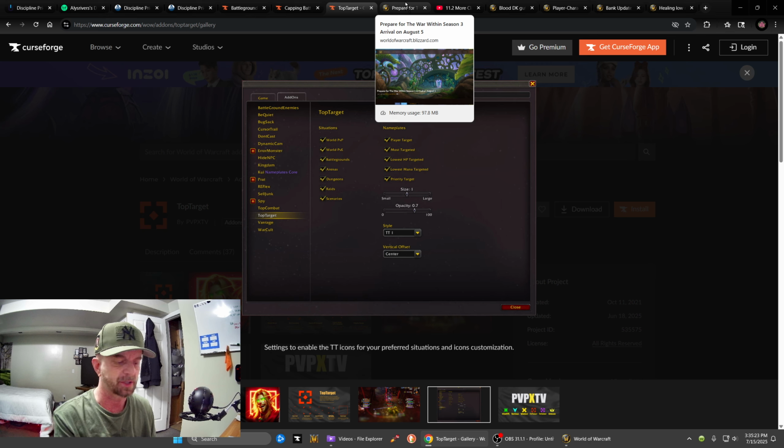I'm going to start a Void Elf this week. I'm gearing her up. Void Elves have a racial called Spatial Rift. It's similar to Mage Blink, but it's on a 2 or 3 minute cooldown.